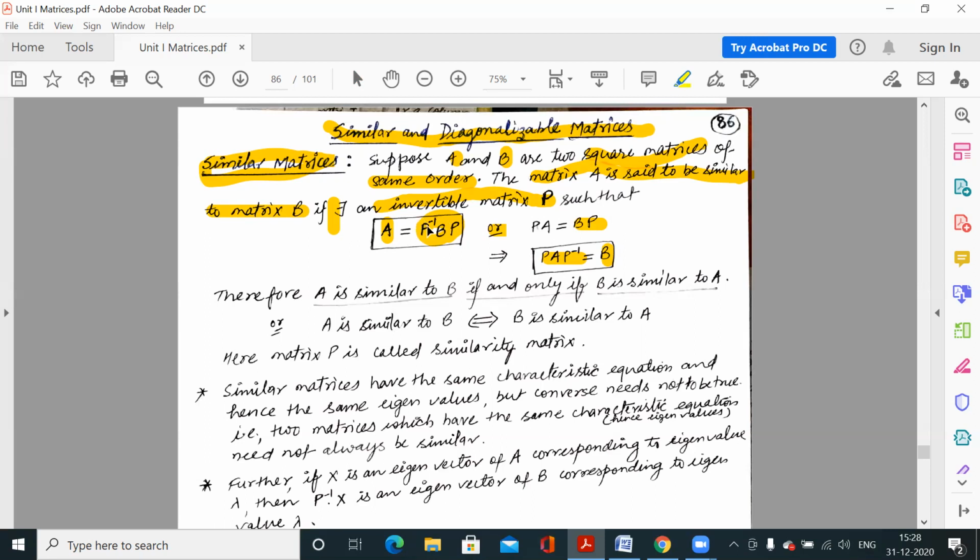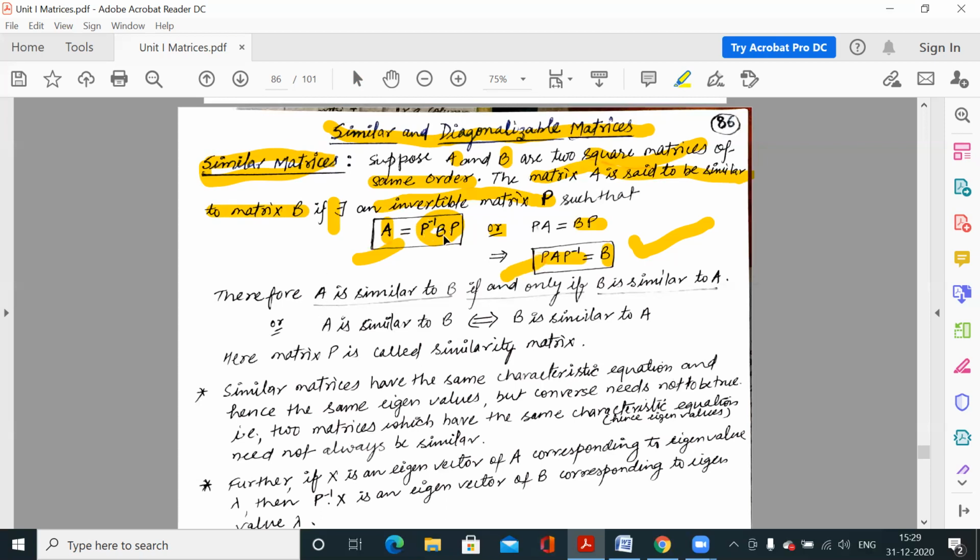And on the other hand, we also proved that whenever A is similar to B, B is also similar to A. Because there exists one invertible matrix P such that when we multiply P from the left and P inverse from the right, this combination is equal to B. So again this is similar to the earlier condition.